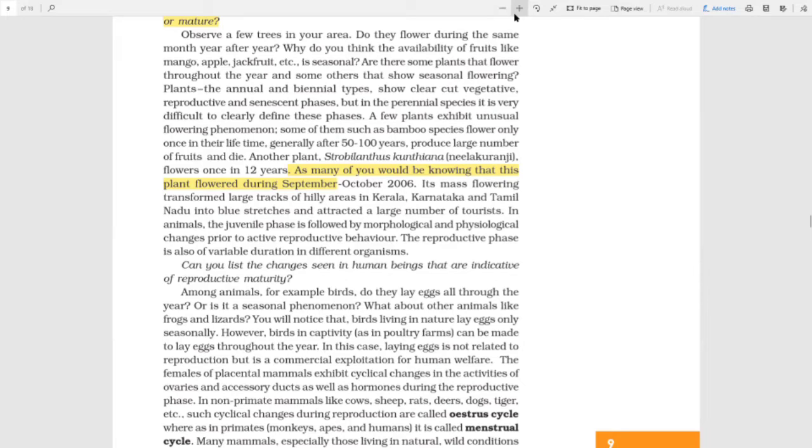The females of placental mammals exhibit cyclical changes in the activities of ovaries and accessory ducts, as well as hormones, during the reproductive phase. In non-primate mammals like cows, sheep, rats, deer, dogs, tigers, etc., such cyclical changes during reproduction are called estrous cycle.